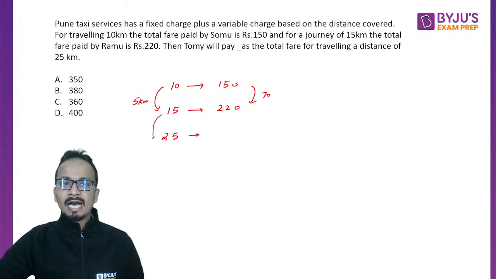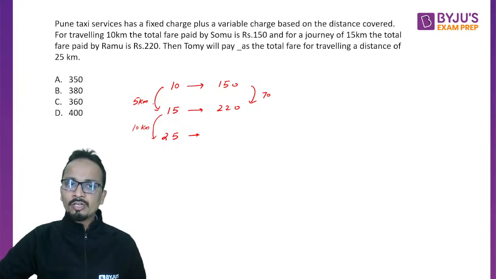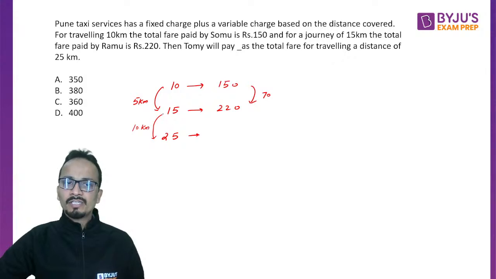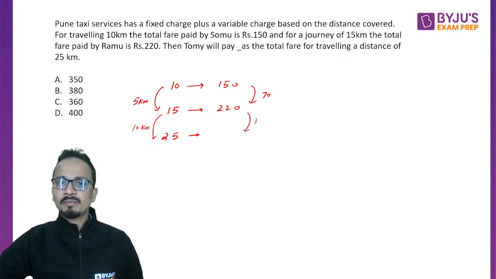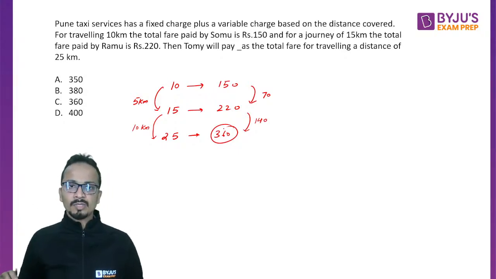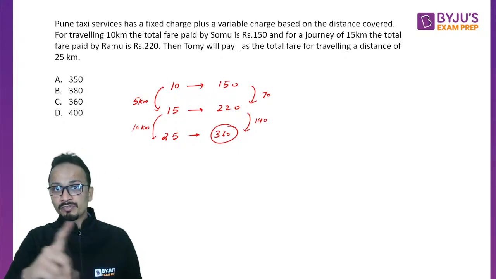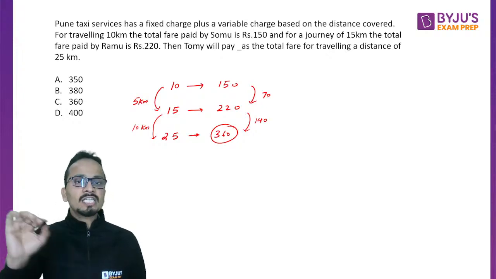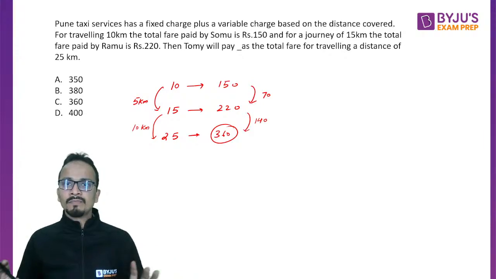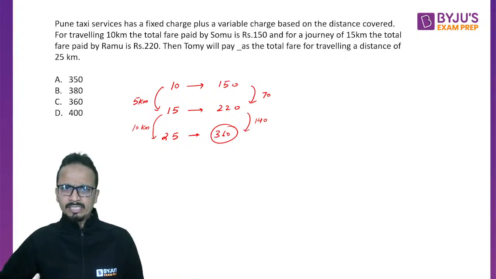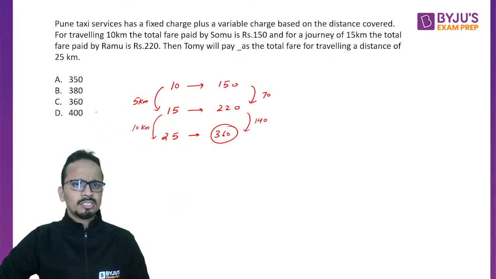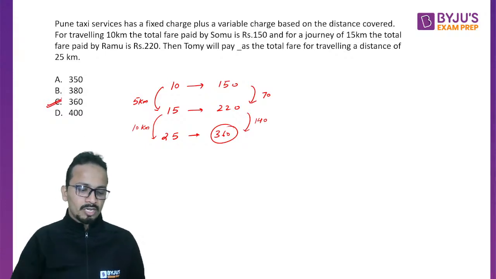Now here I have an increase of 10 kilometers in the distance. If 5 kilometers increase the fare by 70, a further 10 kilometers must increase the fare by 140, and 220 plus 140, that is 360, will be your final answer. There is no need to make equations if the given condition is a fixed charge and a variable charge based on distance. You can simply solve this question in this manner. So the answer is option C.